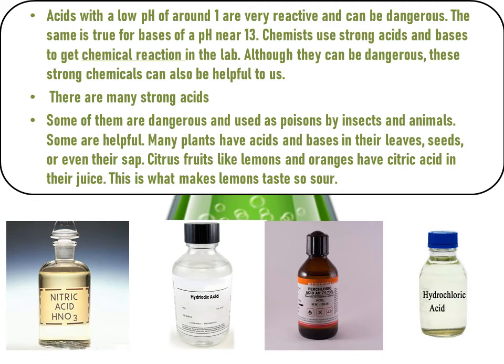Some of them are dangerous and used as poisons by insects and animals. Some of them are useful also. Many plants have acids and bases in their leaves, seeds, or even their sap. Citrus fruits like lemons and oranges have citric acid in their juice. This is what makes lemon taste so sour. In citric acid there are more hydrogen ions, so that is why lemon tastes so sour.